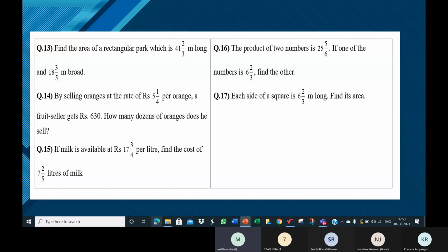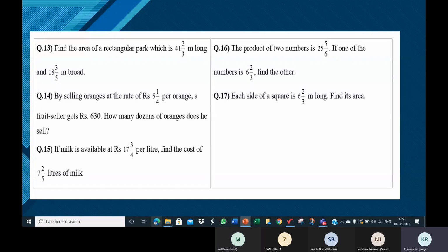I will give you the numbers. By selling oranges at the rate of ₹3 per orange. You can make a note of the number in your book. By selling oranges at the rate of ₹3 per orange. Got it? All right, 3 per orange.